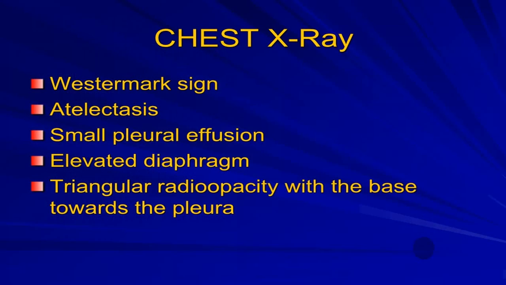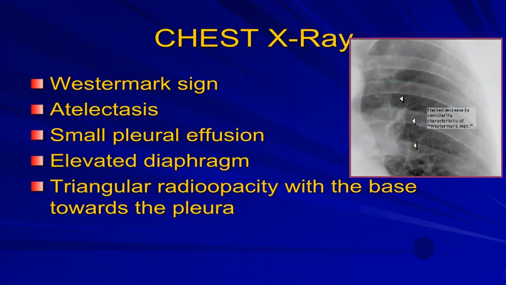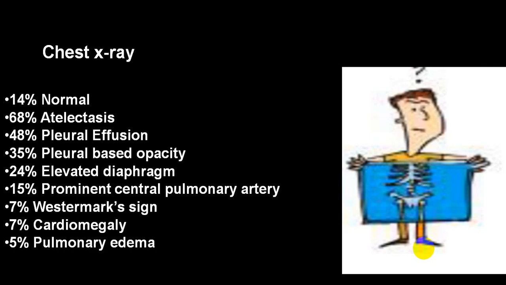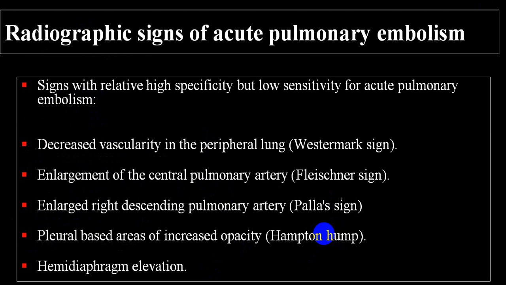On chest X-ray, we have shown you Westermark sign and Hampton hump, which are very important. Westermark sign will be close to the hilum. You can have other appearances depending upon the severity of the damage. I am not going into detail. You can see atelectasis, pleural effusion, pleural based opacity, elevated diaphragm because of collapse, prominent central pulmonary artery which we call Westermark sign, cardiomegaly, pulmonary edema, Hampton hump, etc. All those findings you can come across.